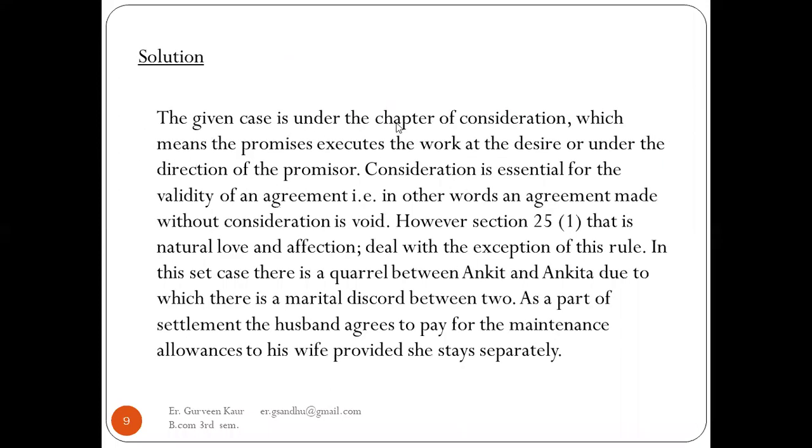The given case is under the chapter of consideration, which means that the promisee executes the work at the desire or under the direction of the promisor. Consideration is essential for the validity of an agreement. In other words, an agreement made without consideration is void. However, Section 25(1), natural love and affection, is the exception to this rule.